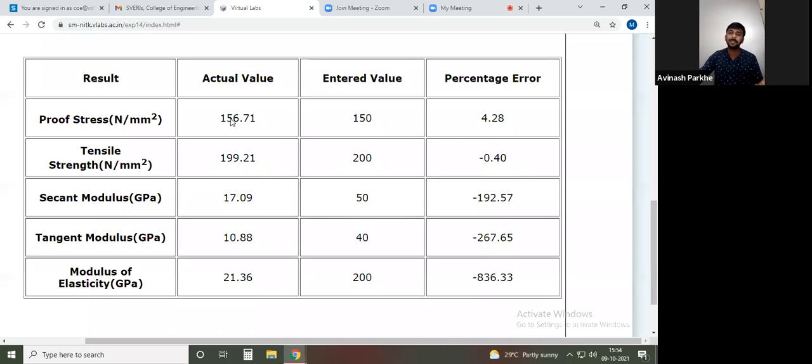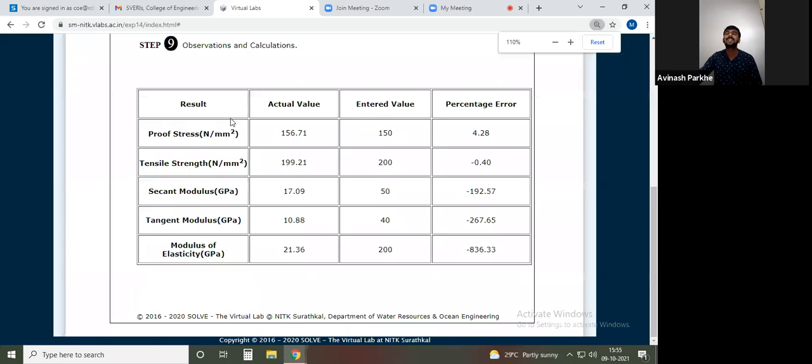Sometimes in the testing part, in actual experimentation, some students are following another procedure, some are following another procedure. So these are also chances due to which you will get different readings. Therefore, at the end, we have to check the percentage error, and that percentage error should be very, very less. If it is very less, then we can say your theoretical calculation is correct and your experimental calculation is also correct. So like that, we have to perform the tensile testing on different types of materials.